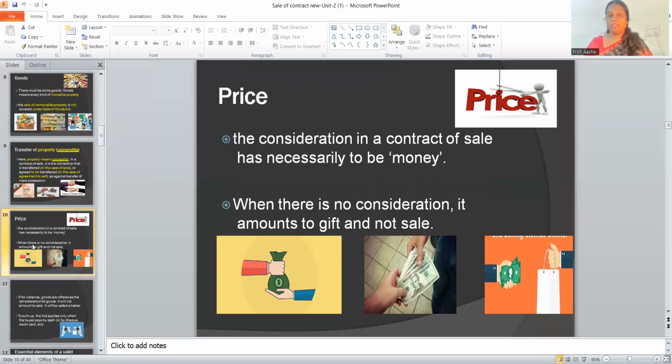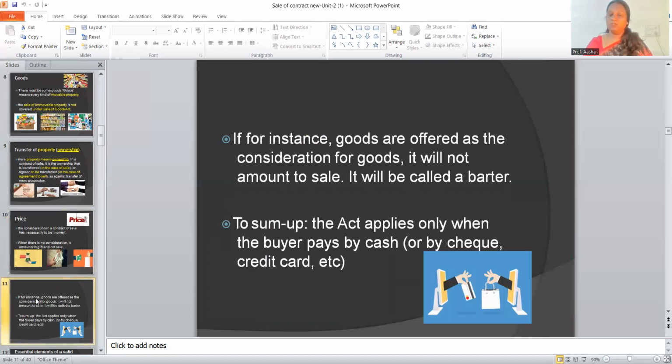Okay, so the price is a consideration in contract of sale. For instance, if goods are given against another goods, then it becomes a barter system and not the actual sale. So the sale can happen by transferring cash or check, credit card or any negotiable instrument.